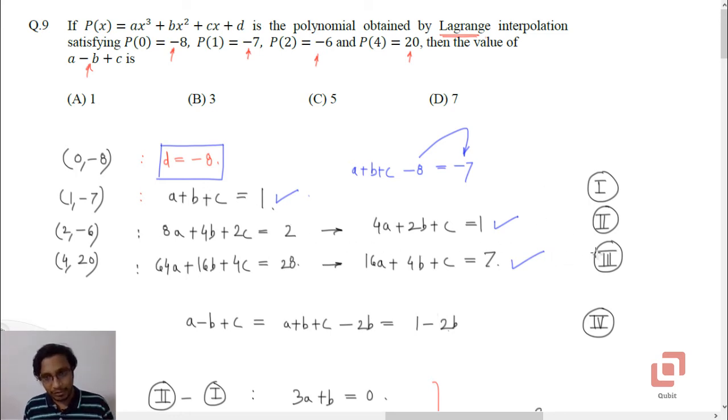So let us call the other three equations 1, 2, 3, and now we focus on what we want and what we have, and how can we quickly solve the equations. We want a minus b plus c. So a minus b plus c is a plus b plus c minus 2b. But do we already know what a plus b plus c is? Yes, we know it. It is 1. So the only value that we now need is b. So it is not necessary to find the values of a and c.